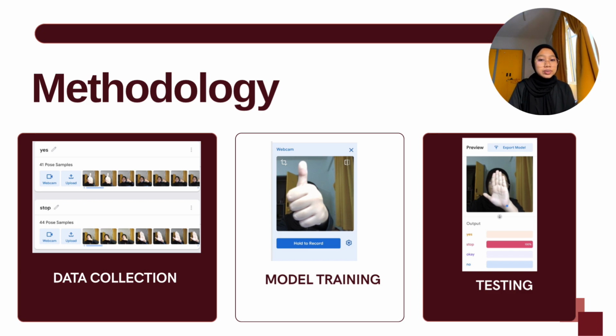So the final stage is testing. Testing is done when the training process is complete. The model was tested using a live webcam. Different hand gestures were shown at the camera, and the system will predict the corresponding output in real time. So overall, this methodology enabled the successful development of a hand gesture recognition system that can classify gestures and provide the correct output.